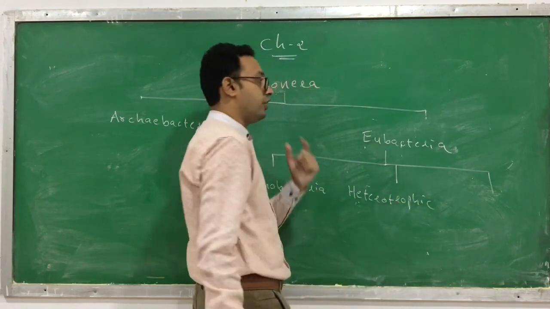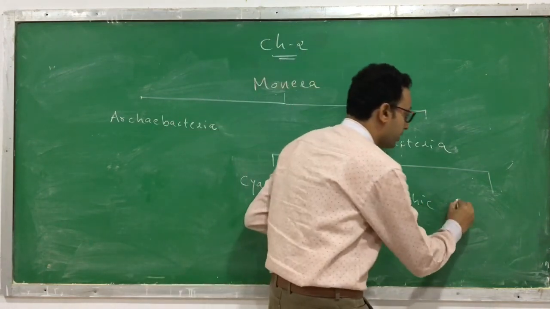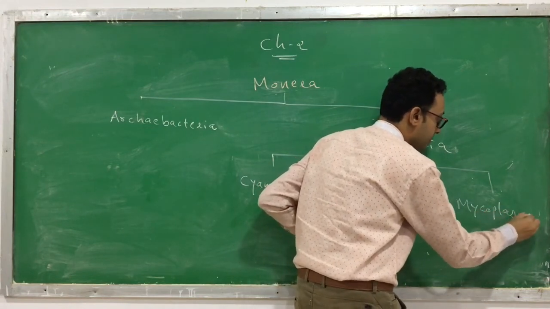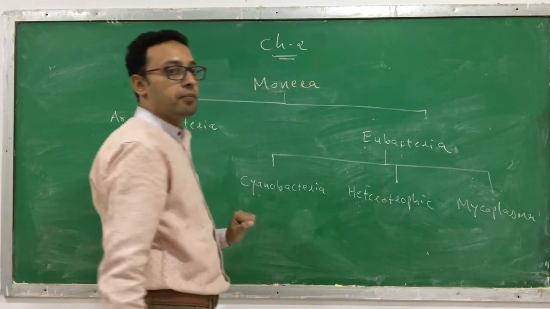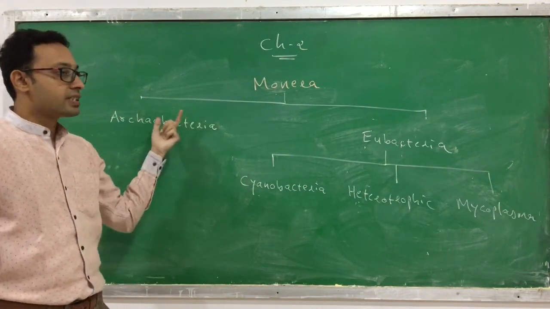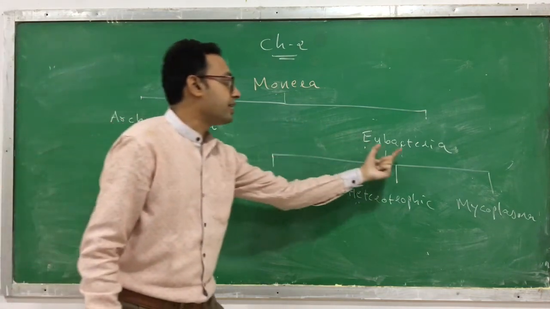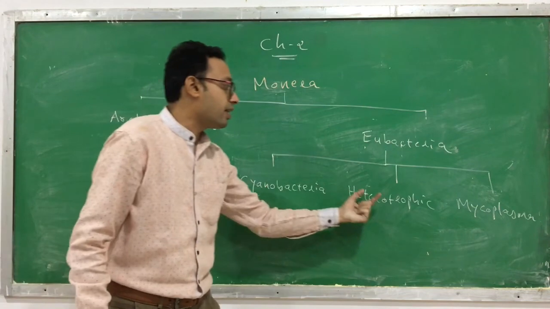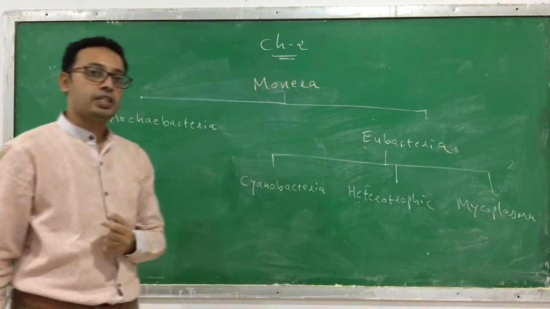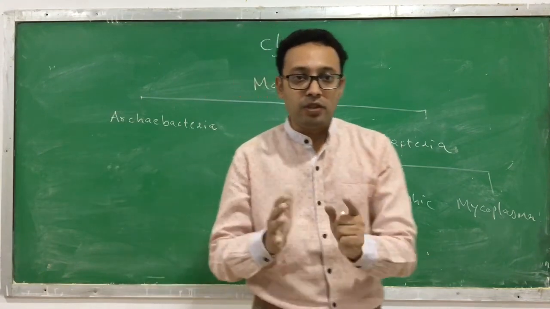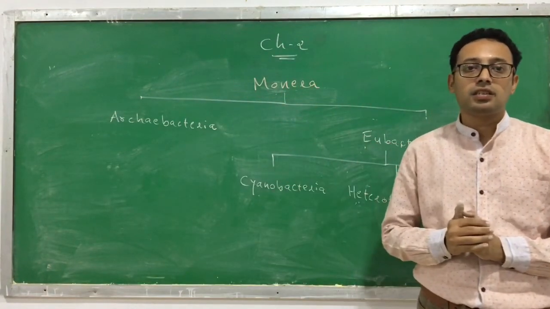The second is heterotrophic bacteria, and the third one is called Mycoplasma. Clear? So Archaebacteria is the first category of Monera, and the second category is Eubacteria. Eubacteria is further divided into Cyanobacteria, heterotrophic bacteria, and Mycoplasma. Now that's all about the characteristics of kingdom Monera and their subclasses.